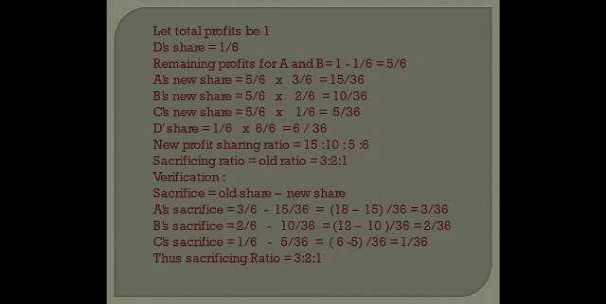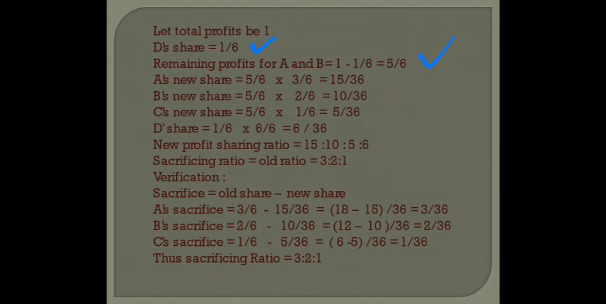Let us see how we are going to solve this question. Let total profit be 1. We will assume that the total profit is 1. Out of that we are giving D the 1/6 share. Right? So what is left for A, B and C? If 1/6 is given to D, then we are left with 5/6 share. So A's new share will be the remaining profit 5/6 into the old share 3/6. So the new share is 15/36.